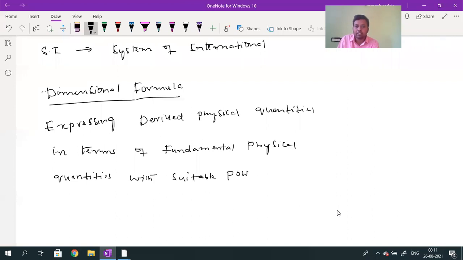Expressing the derived physical quantity in terms of fundamental physical quantity with suitable powers.